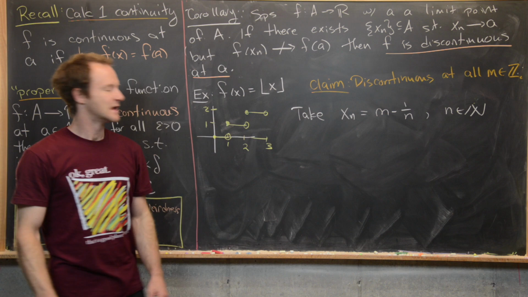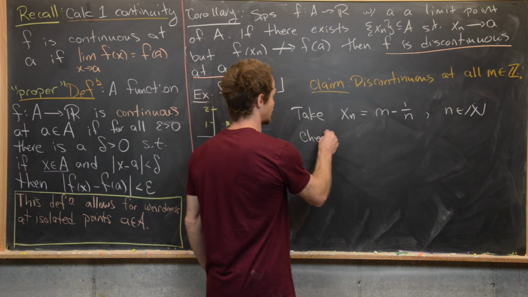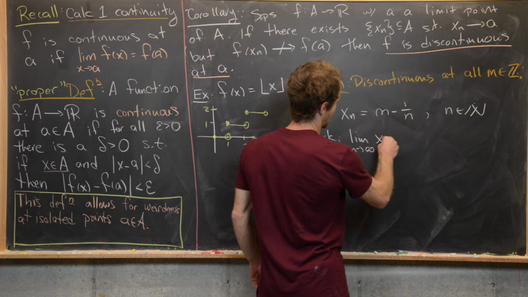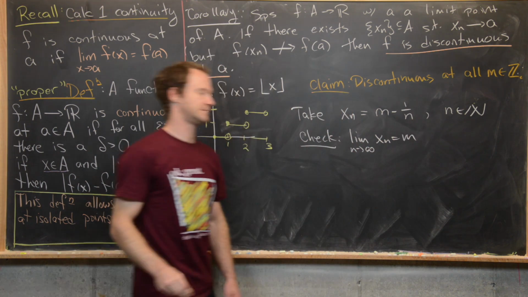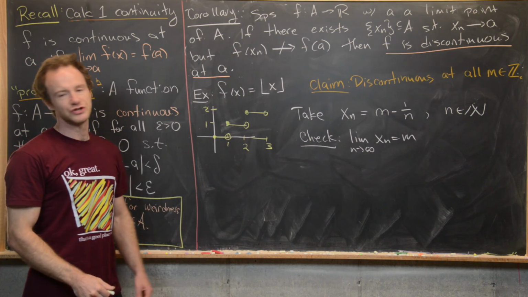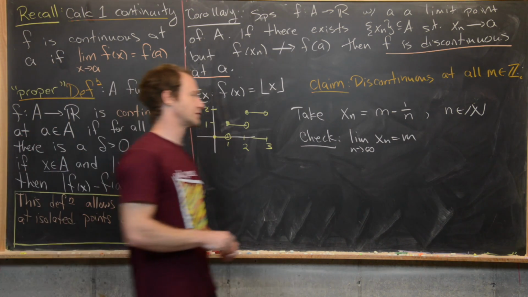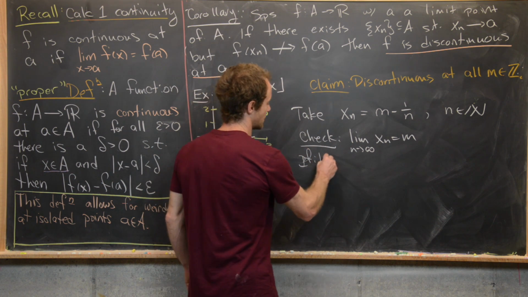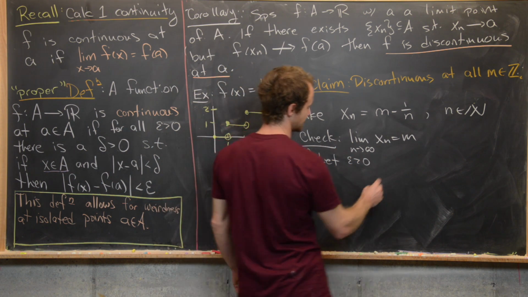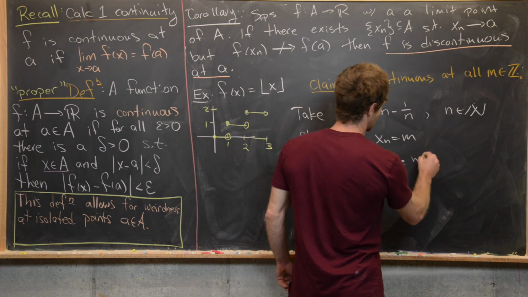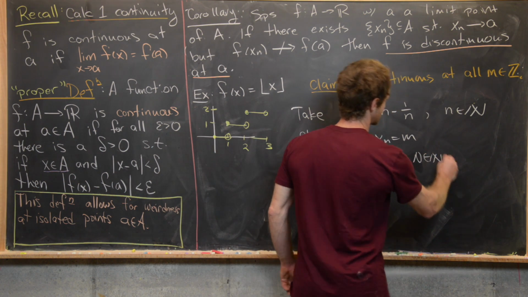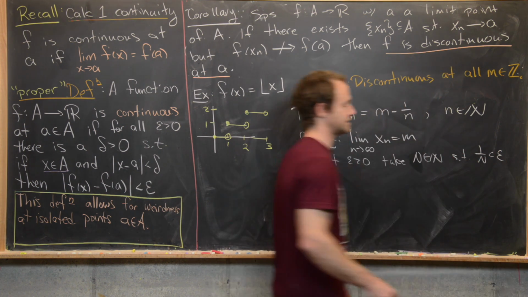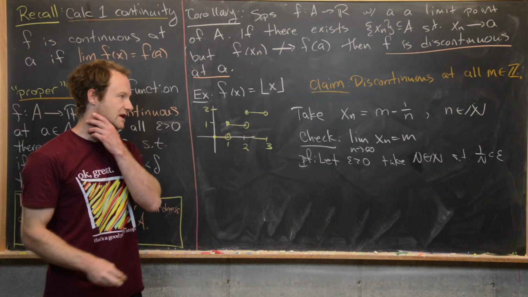Great. Now it's pretty easy to check here that the limit as n goes to infinity of x sub n equals m. How would you do that? Well, you could do that with an epsilon-N proof. So let epsilon be bigger than 0, and we'll take a capital N in the natural numbers such that 1 over capital N is less than epsilon. That's possible, again, by the Archimedean principle.